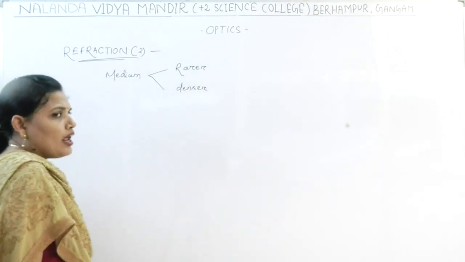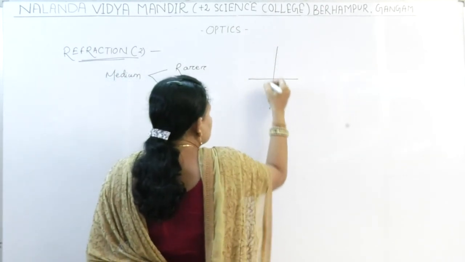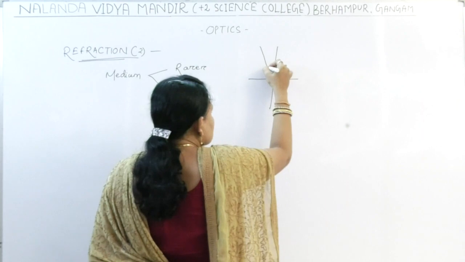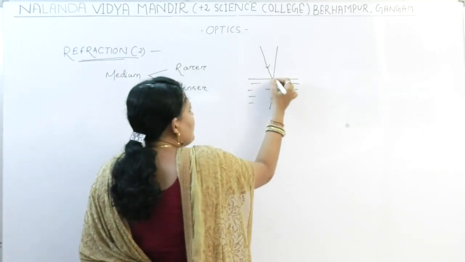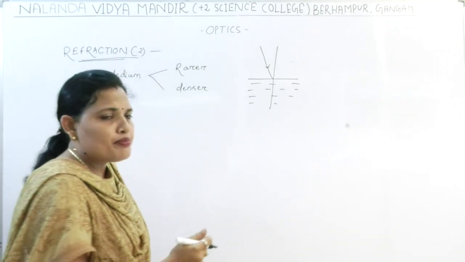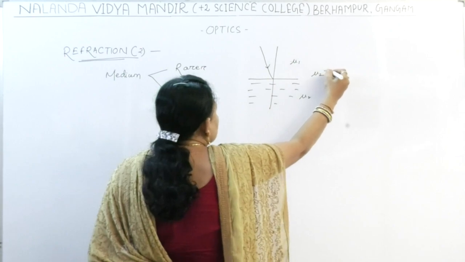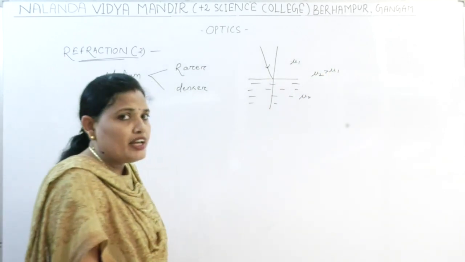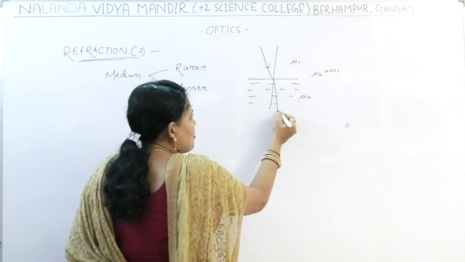So when a ray of light moves from the rarer medium to the denser medium, suppose this is the rarer medium and this is the denser medium, with mu1 and mu2, and mu2 is greater than mu1, then we already have discussed that the ray will bend towards the normal.